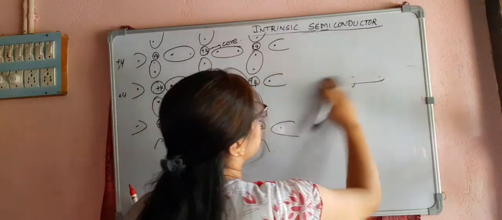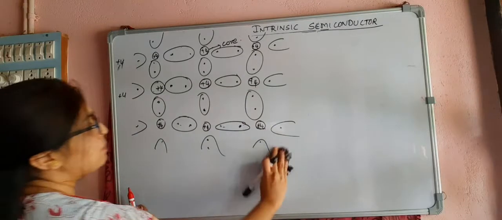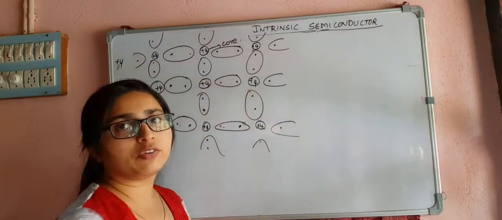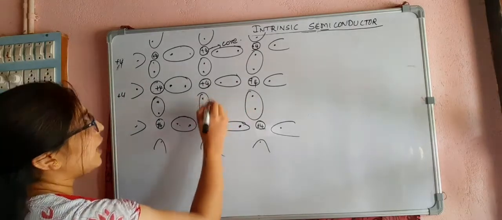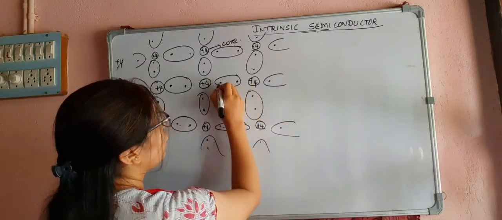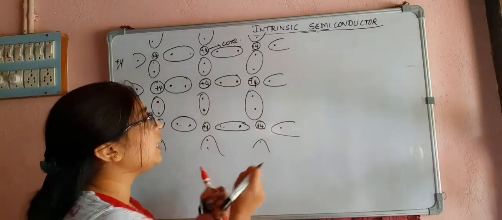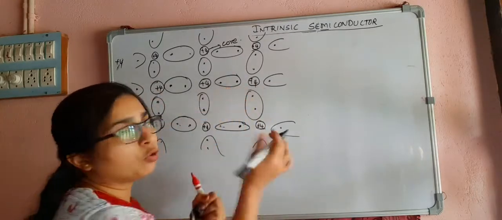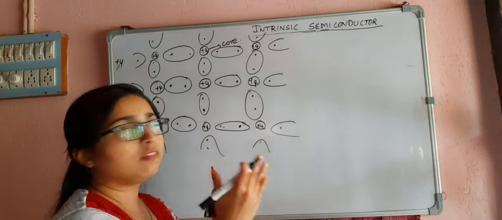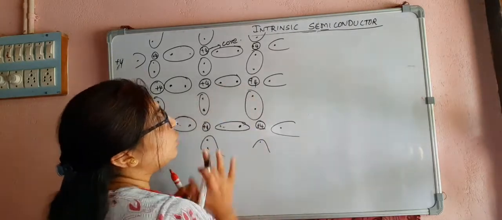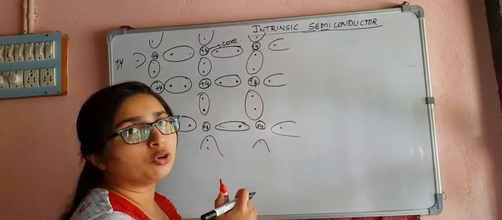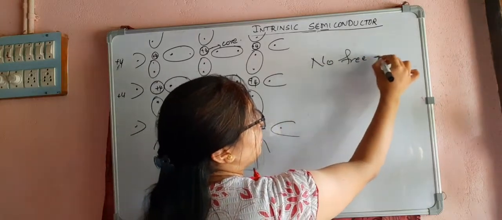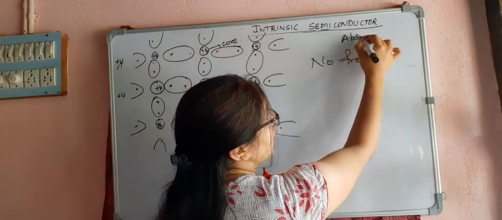Now at absolute zero temperature, can you find any free electron here? No, because at absolute zero we can see that the valence electrons are tightly bound to their respective nucleus. This is bound to this nucleus, this is bound to this nucleus. They are tightly bound to the nucleus. So there are no free electrons available here. That is at absolute zero.